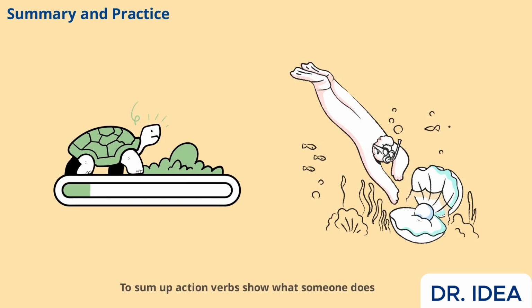To sum up, action verbs show what someone does, while state of being verbs describe who someone is or how they feel. Knowing the difference helps you write clear, correct sentences. Practice by identifying action and state verbs in your own writing. The more you use them correctly, the more natural your English will sound. Keep practicing, and you'll master these verb types in no time.